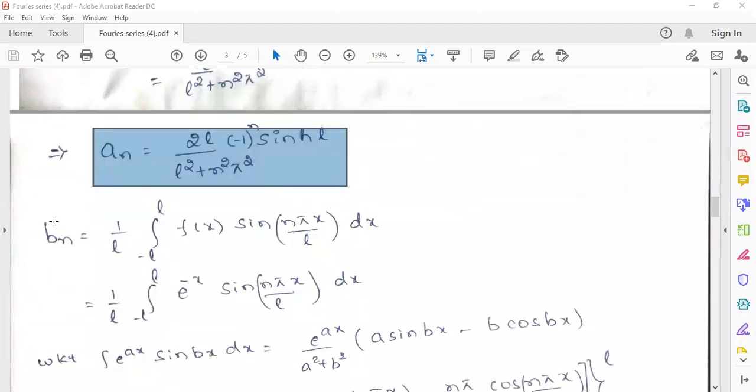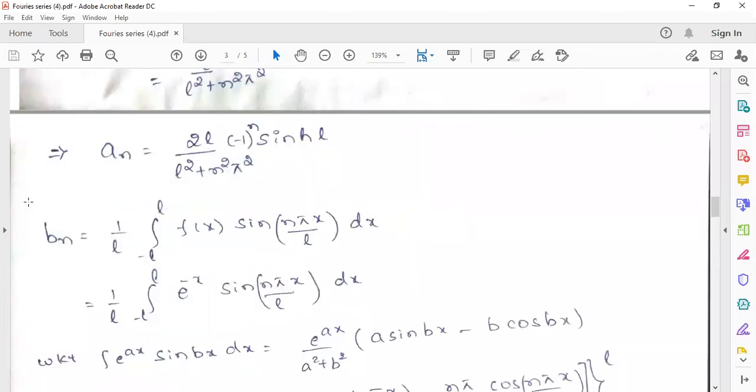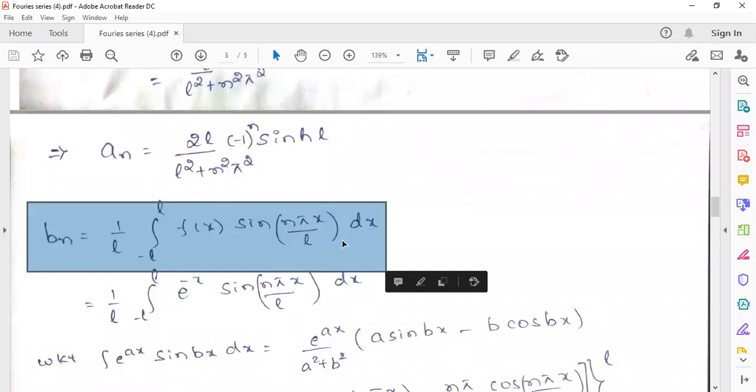Next thing, Bn. This is the relation for finding the Bn: 1/L into the integral from minus L to L of f(x) sin(nπx/L) dx. Here we are going to use the integration formula, integration of e^(ax) sin bx, which is e^(ax) divided by (a² + b²) into (a sin bx minus b cos bx).